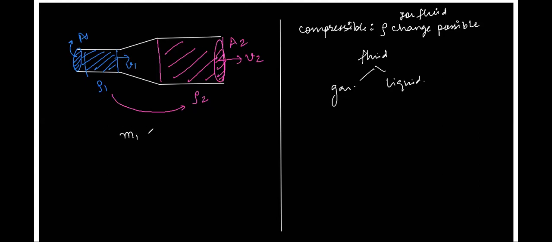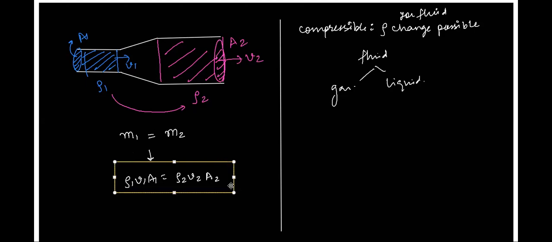As we have just learned that mass is conserved, and we have derived from this expression that rho1 v1 a1 will be equal to rho2 v2 a2. This is called the expression of continuity equation. See, if the liquid is traveling in continuum from one part to another part, then the mass is conserved.